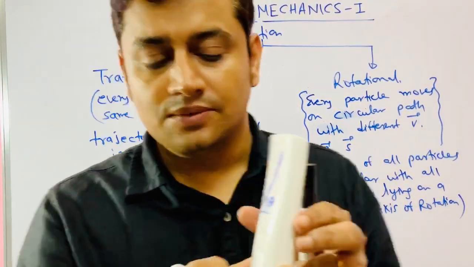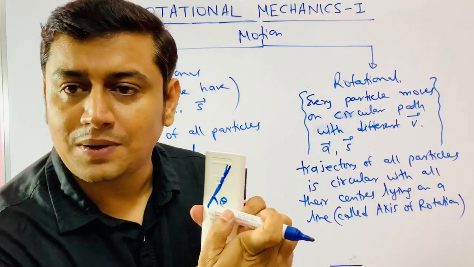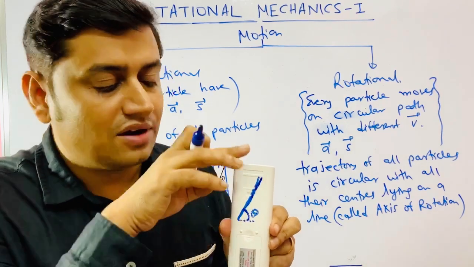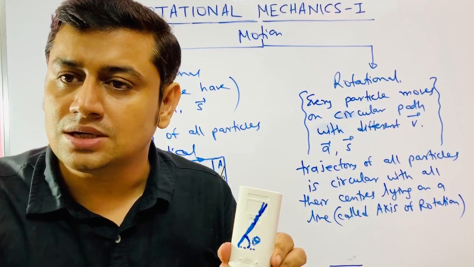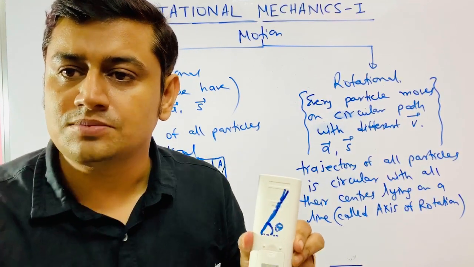In this case, if the velocity of every particle is vector v, to solve the question I do not require rotational mechanics.